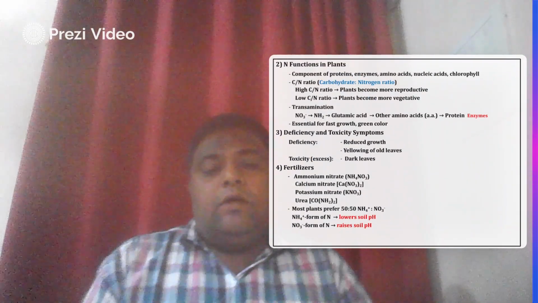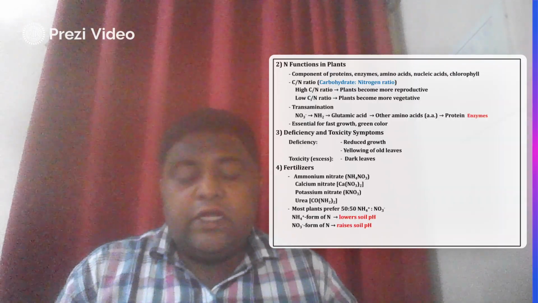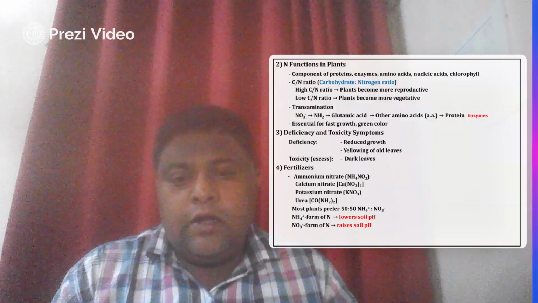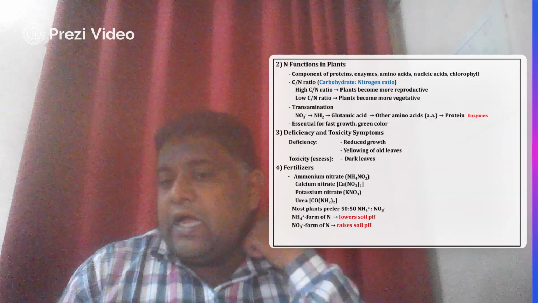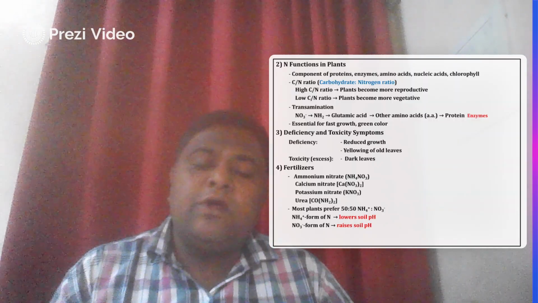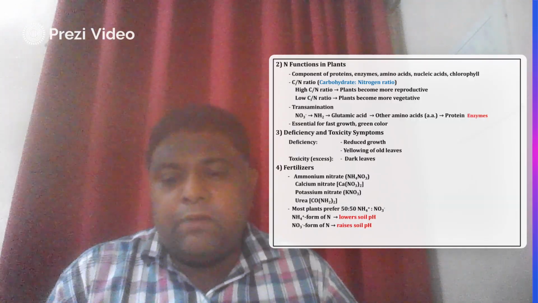nitrogen function in the plant. Now we have to understand how nitrogen is present in nature and how it is fixed into the soil by using Azotobacter bacteria. Now the carbon nitrogen ratio is one of the important factors. Due to the proper carbon nitrogen ratio, the growth of the plant stays within limits.